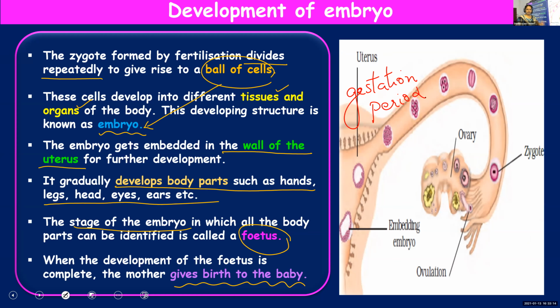There can be some slight changes, like in some emergency cases, surgery can be conducted and the baby will be delivered a bit earlier. There are some exceptional cases, but other than that, in a normal case, the baby will complete the gestation period, remaining inside the mother's uterus during this period. Once it is completed, the mother will deliver the baby. Okay, children? Yes, ma'am. Okay.